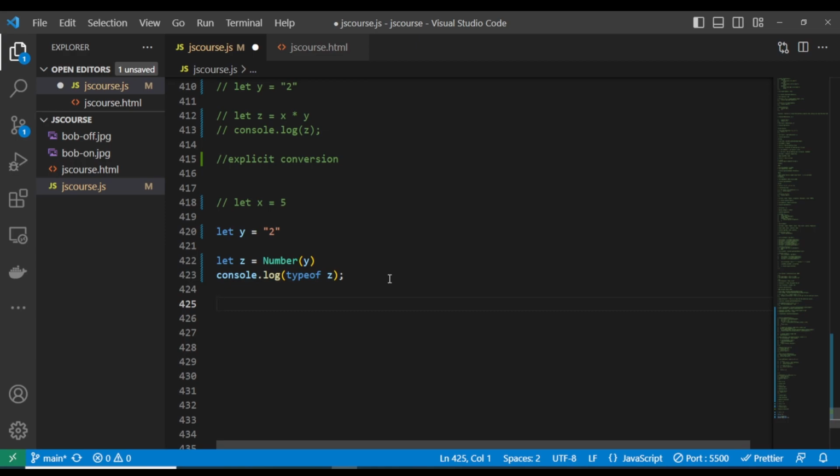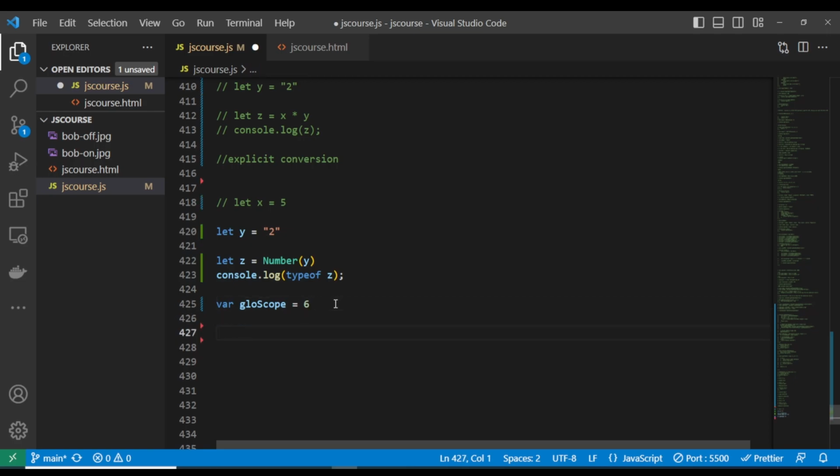So let's write this here: var globalScope equals 6. What you have just declared here, with var at the very top of your code, is a global scope. Every function or any code snippet can have access to it.